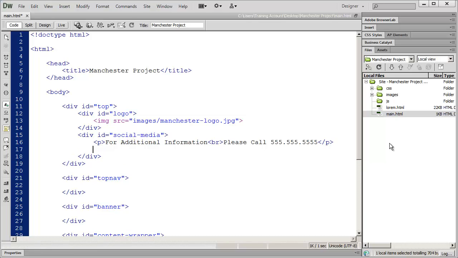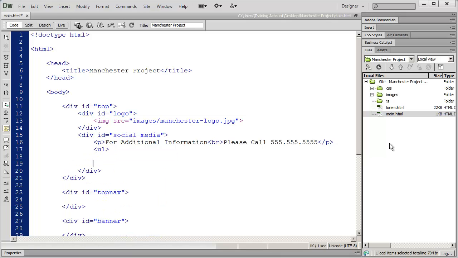Now, whenever you have some sort of a list of items for a navigation, you're always going to place those in an unordered list. Any kind of navigation list, any type of menu, is always going to be contained in an unordered list. And this will allow you to format those items in any way you want. So I'm going to create my opening UL, hit enter a couple times and then close it. And then we're going to add a list item in here.